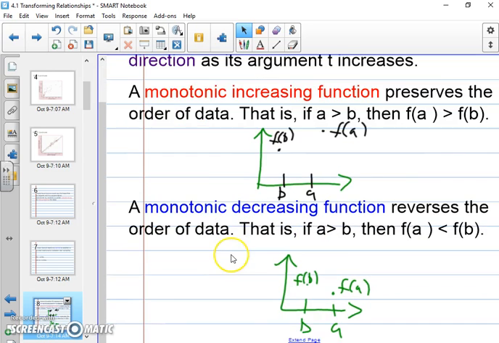If still a is going to be greater than b, but this time we're going to say that f of a is actually smaller than b. So here f of a is graphed lower than f of b, because this is going to be decreasing. It's going to go in this direction.